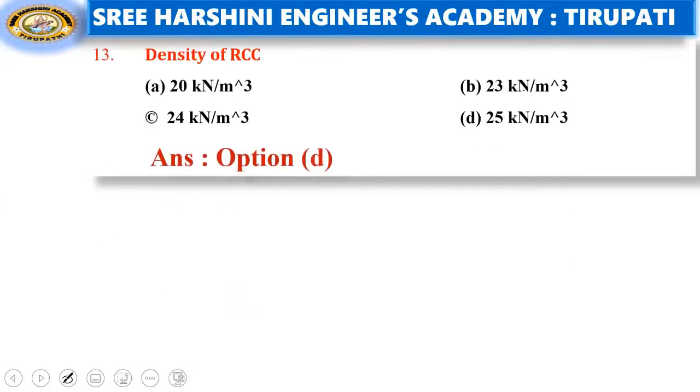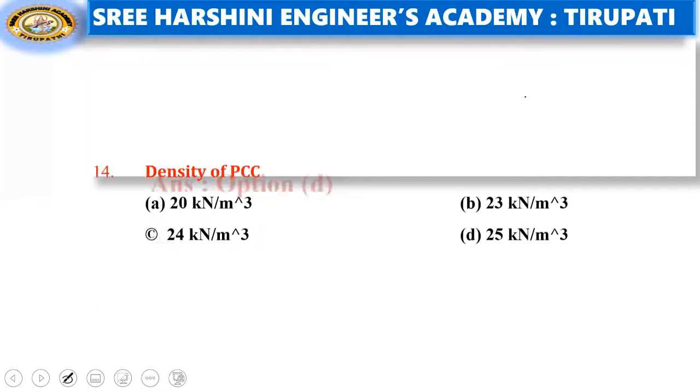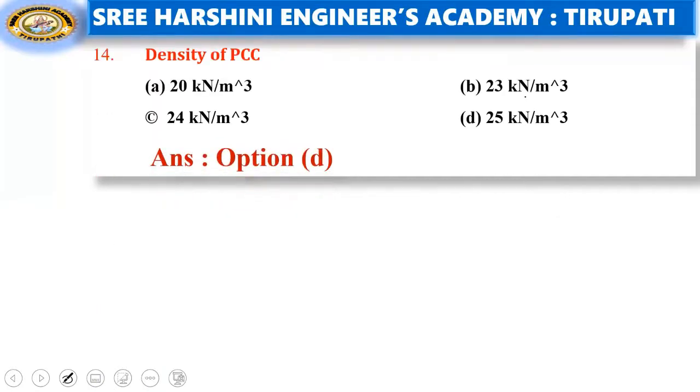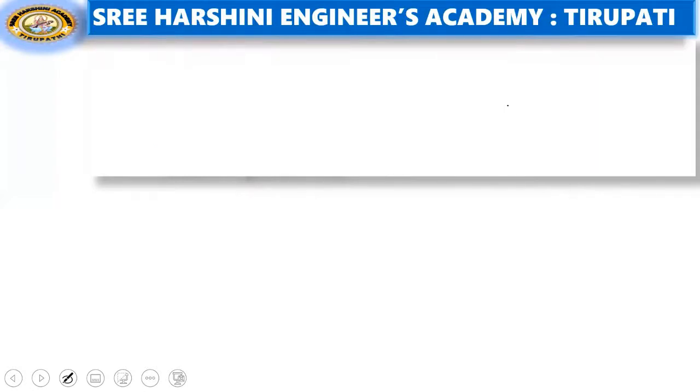See the 13th question, density of RCC, reinforced cement concrete, the density is 25 kilonewton per meter cube, that is a constant value. See the next question, density of PCC. PCC density is 25 kilonewton per meter cube also. Okay, both RCC and PCC density is same.